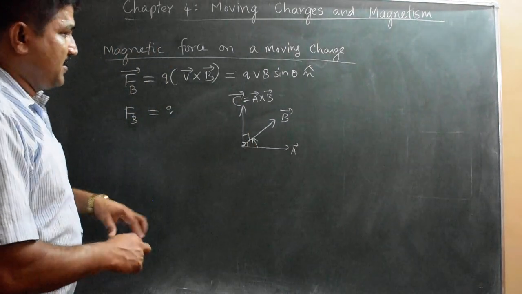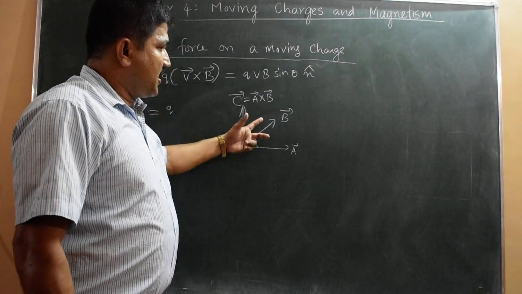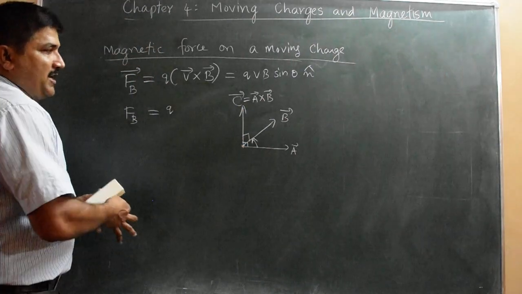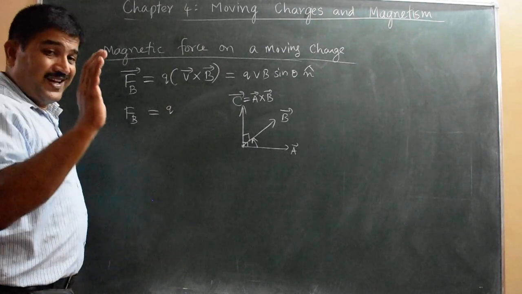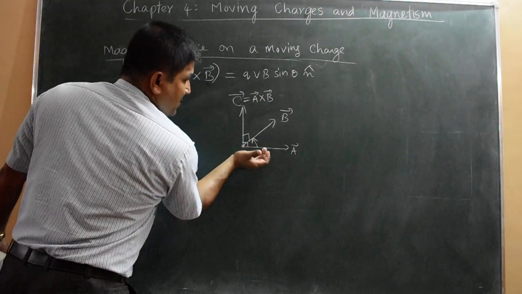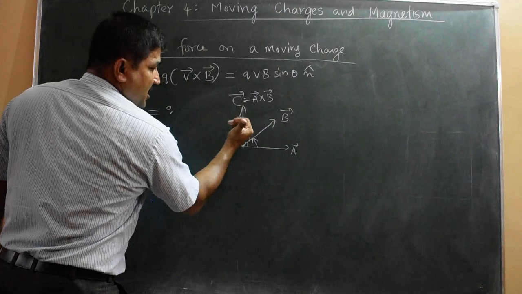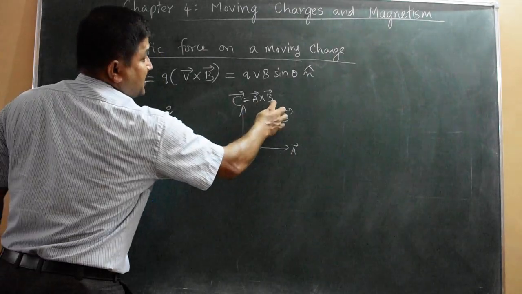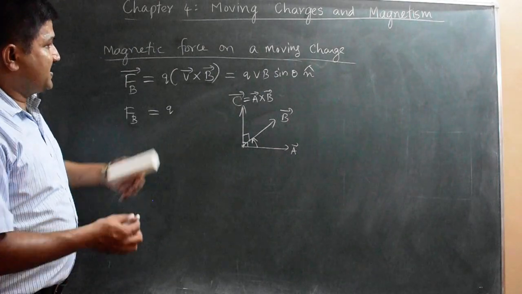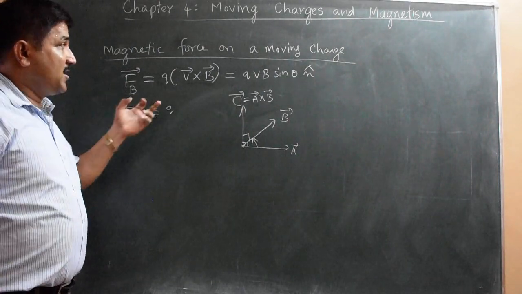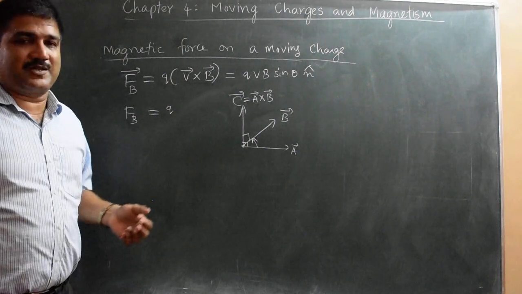Okay, that means A and B are in the plane of the board. Then the C vector is normal outward from the plane of the board according to the right hand rule. If you curl the fingers from A to B vector, then the thumb indicates the direction of the cross product A cross B. This is what you studied in first year, system of particles. Some explanation regarding this cross product is given.